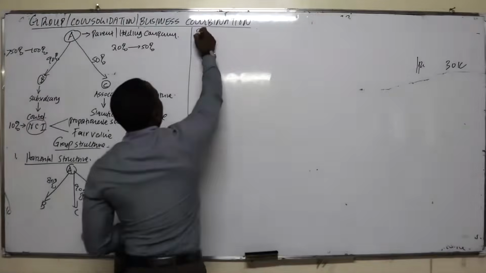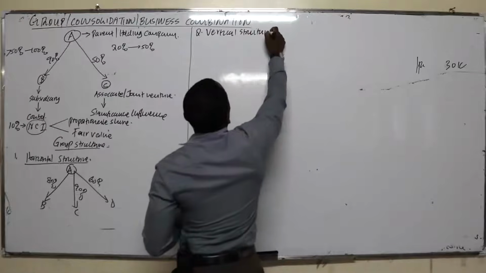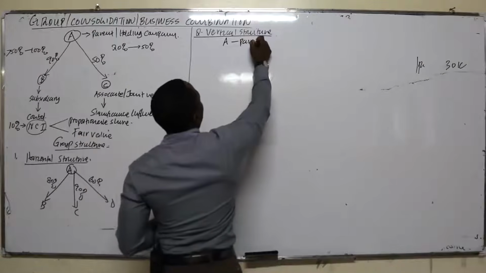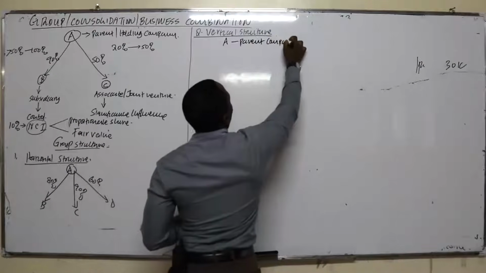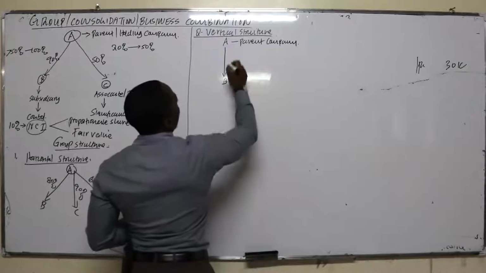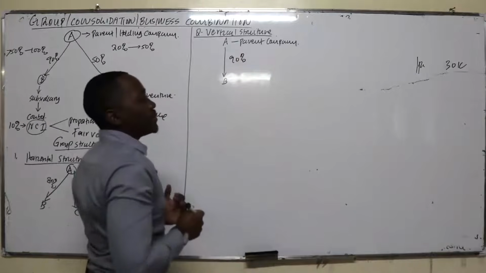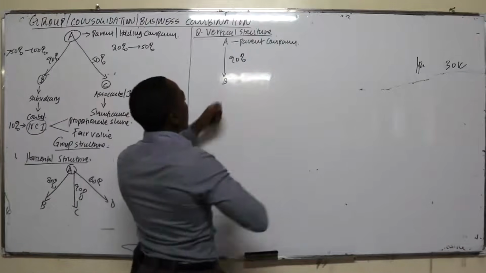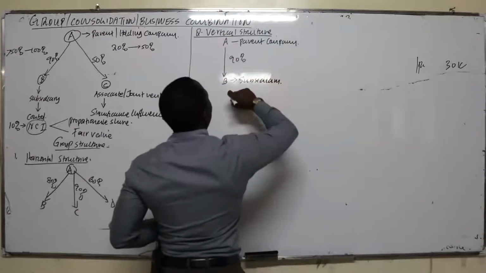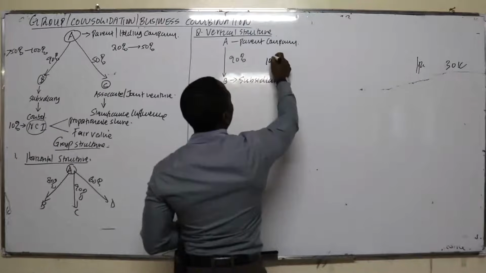Then number two, we have the vertical structure. For a vertical structure, we have company A, that's the parent company, and the parent decides to acquire another company, let's call it company B, let's assume 90%. If you're controlling 90% of B, who is B to A? It's a subsidiary. And if A controls 90% of B, there is 10% which is not being controlled.